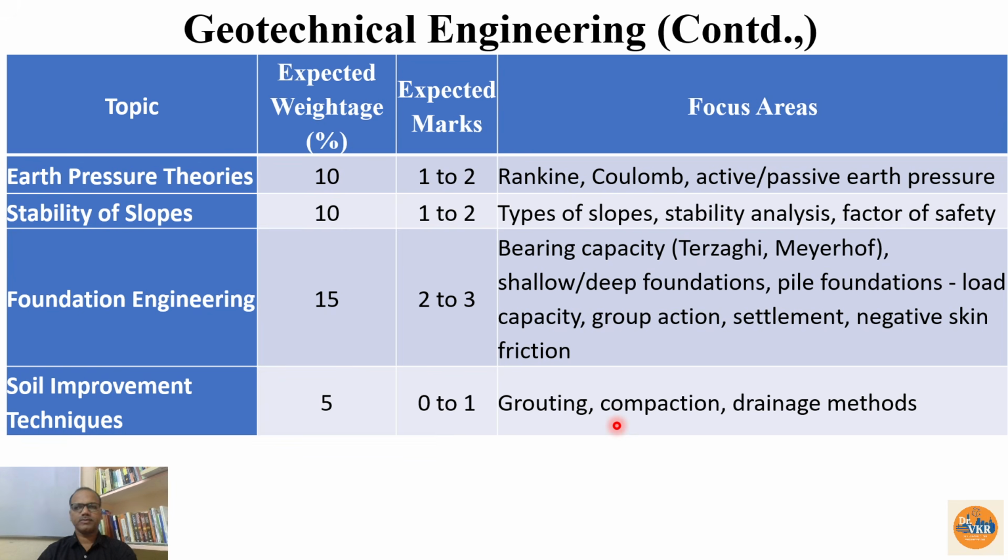From this you can expect 1 numerical and 1 theory question, that is 1 2-mark question and 1 1-mark question. Similarly, if you see the other topics, earth pressure theories, we can get 1 to 2 marks: Rankine's, Coulomb's, or active and passive earth pressures. And here we are going to have the critical depth formulas also for clays, that is also very important. And stability of slopes, we have the types of slopes, stability analysis, and factor of safety for different conditions.